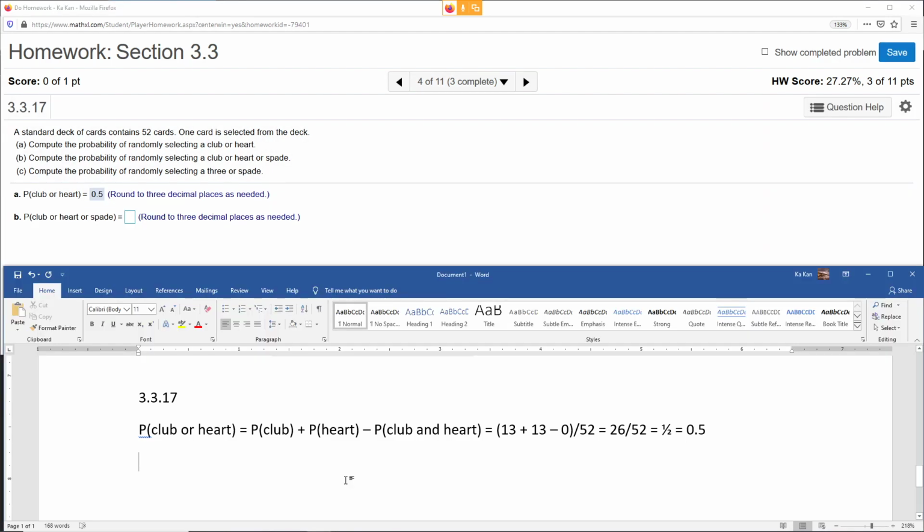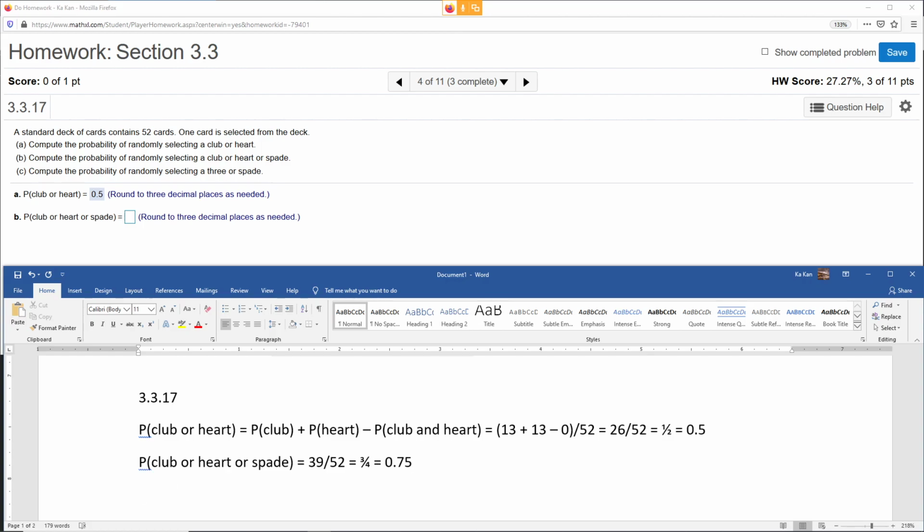So let's see, B. What is the probability of club or heart or spade? So now that's 3. This time we don't have to go crazy, right? Club, heart, spade, that's 13 plus 13 plus 13. So that's 39 over 52, which is 3/4, which is 0.75.